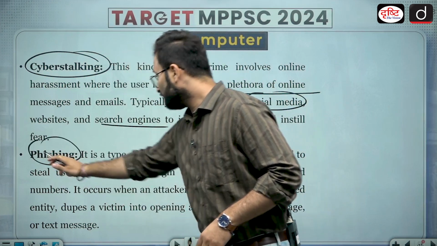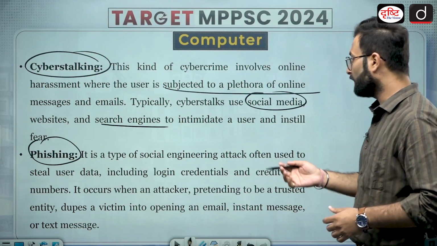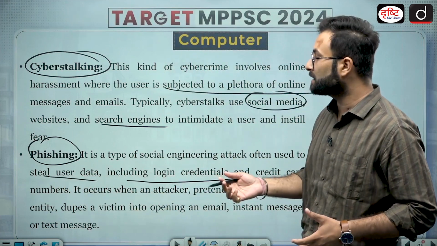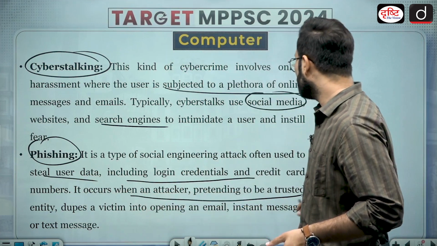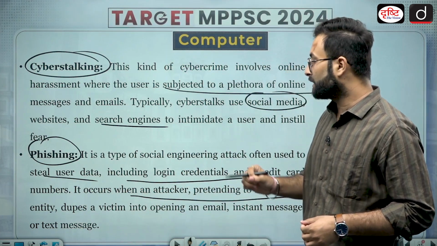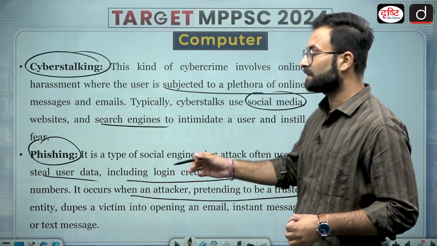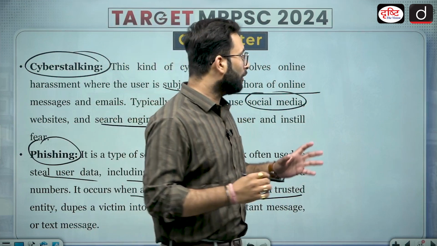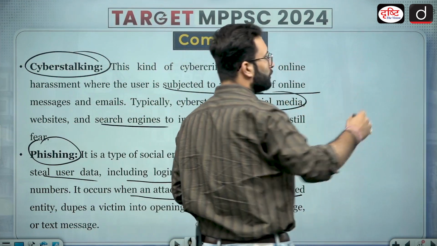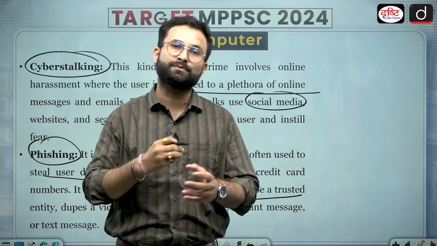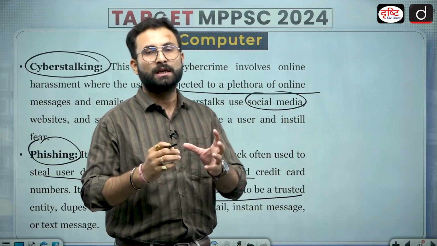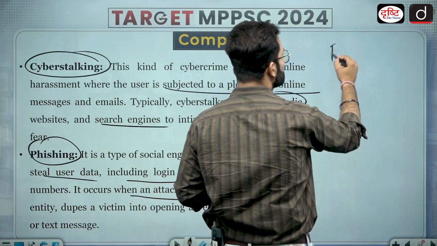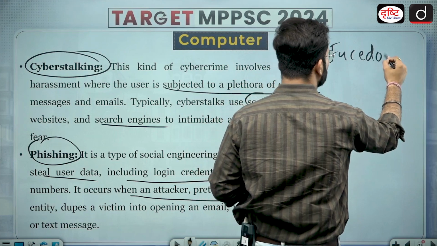Now phishing. It is a type of social engineering attack that is used to steal users' data, including login credentials, credit card numbers, etc. It occurs when an attacker, pretending to be a trusted entity, dupes victims into opening an email, instant message, text, etc. So what is happening in phishing is that you have got an email. The email says that Facebook has required you to take an action, or to change your password because your security has been compromised. And they have said that to change your password, please click on the link given below, that is